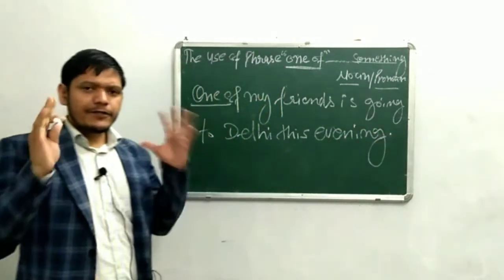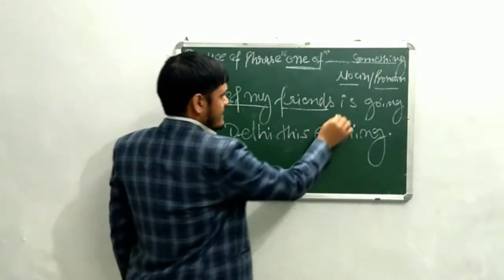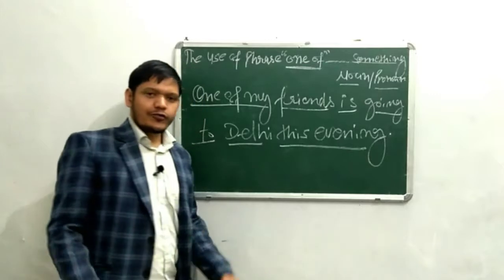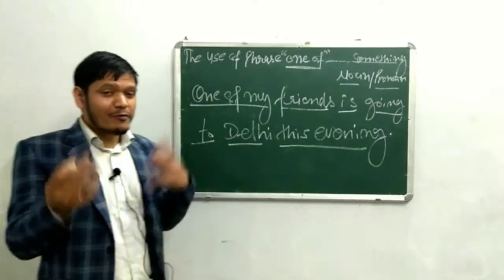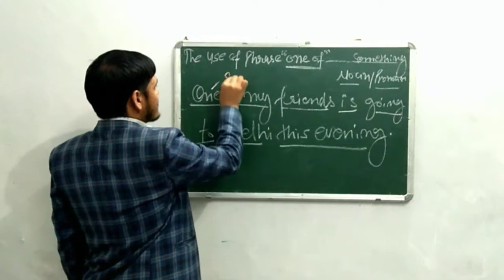Okay, so in this phrase you can see, "One of my friends is going to Delhi this evening." So we need to make sure that whenever we use "one of," it is always known as a singular.